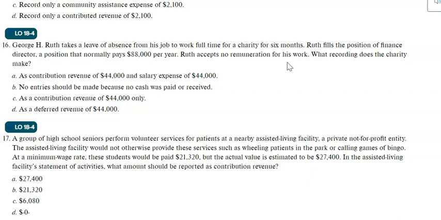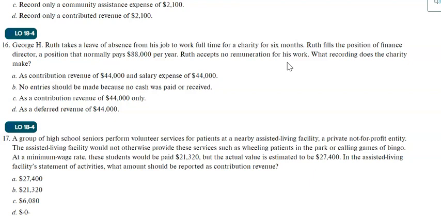But you will recognize those entries only when two conditions are fulfilled. Number one, the contributed service increases the value of some non-financial assets. Number two, the contributed service requires some special skills. Then you can record it as contribution revenue. Here, Ruth is doing a high-skill task, the finance director task, which requires specialized knowledge and skills, so we can record it as contribution revenue.